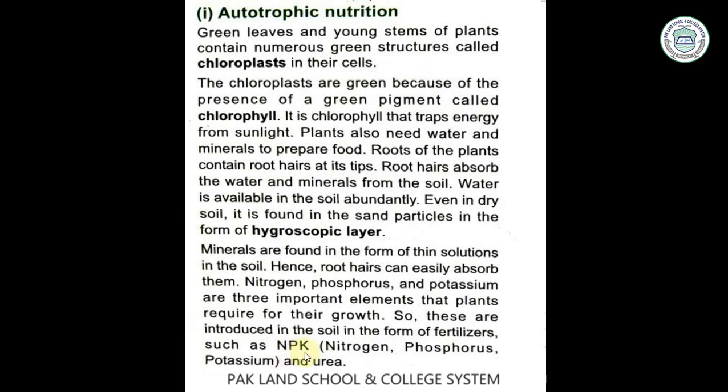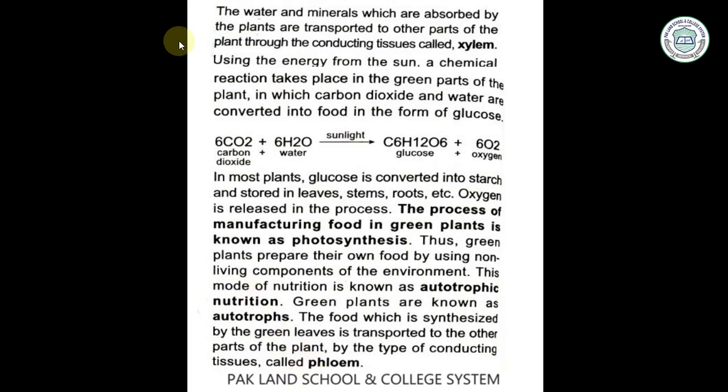Now what are NPK? N is a symbol for nitrogen, P is a symbol for phosphorus and K is a symbol for potassium, and urea. These are the minerals which are present in the soil and plants need these minerals for their growth. The water and minerals which are absorbed by the plants are transported to other parts of the plant through the conducting tissues called xylem. So xylem का क्या काम है कि वो पानी और मिनरल्स रूट से लेकर तमाम पार्ट्स ऑफ प्लांट को ट्रांसफ़र करता है.